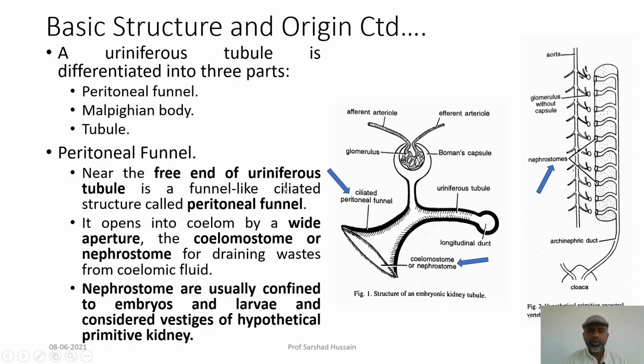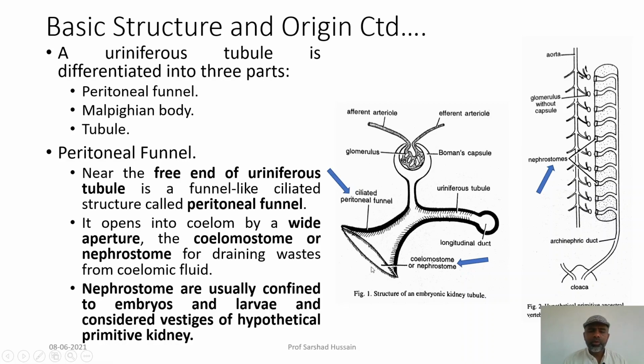The free end of the uriniferous tubule. You can see this is the tubule, and the tubule has a free end over there. It is just like a funnel, you can look at the shape, and it has many cilia present inside it, and this is called the peritoneal funnel. The opening of the peritoneal funnel is called the nephrostome or coelomostome. It is a wide aperture.